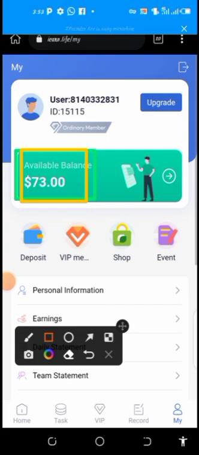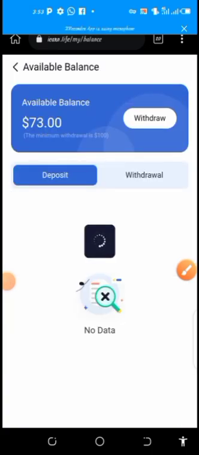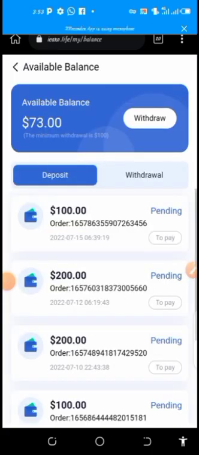So for you to withdraw, you simply need to click on this icon that is close to available balance. Behind it you have it. So you click on it, this little icon here. You can view your withdrawal and deposit options.